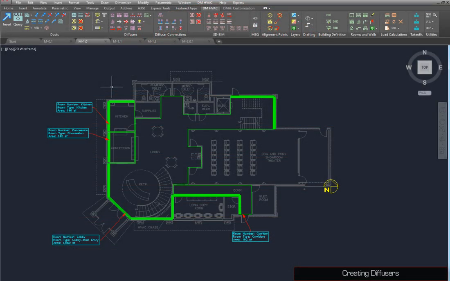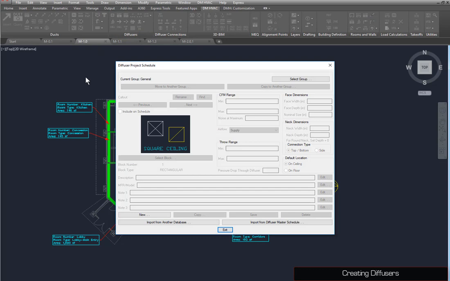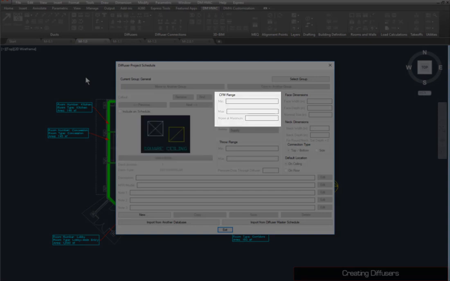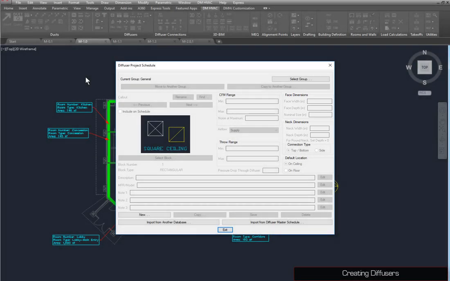Before we can place diffusers on the drawing, they must be defined using the diffuser project schedule command. In this dialog box, we can set the block, CFM range, airflow type, dimensions, and more. Press the New button to create a diffuser, which we'll call SD1.